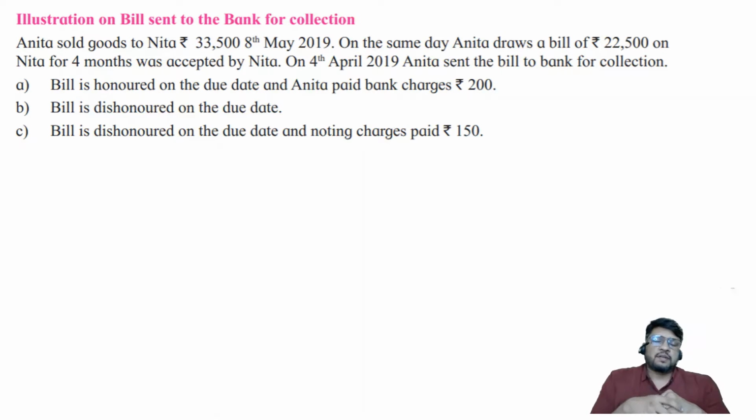And for the past few lectures, we have been discussing the journal entries. We studied the journal entry of bill retained. We also studied the journal entries of bill discounted, and the journal entries of bill endorsed. Now this is the last lecture about a variety which can happen in the life of a bill of exchange. This particular situation is called bill sent to bank for collection.